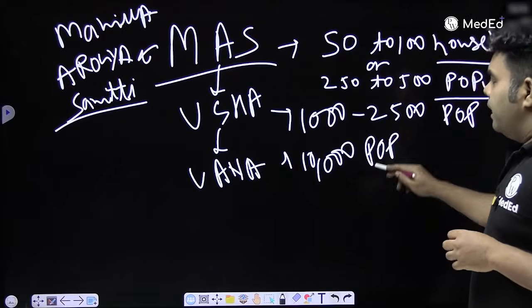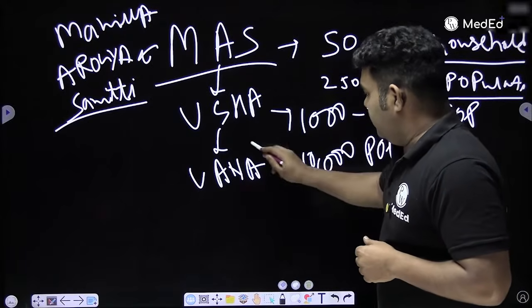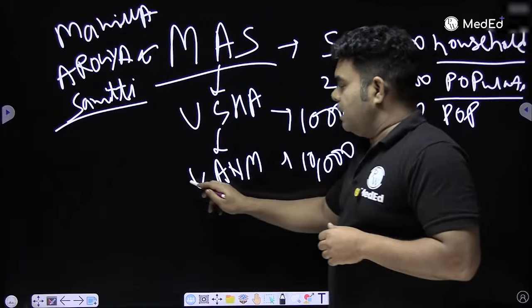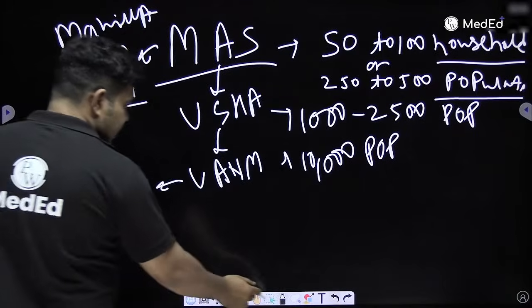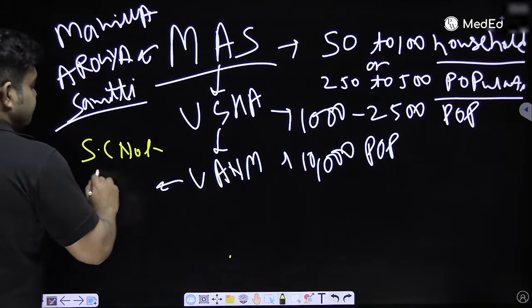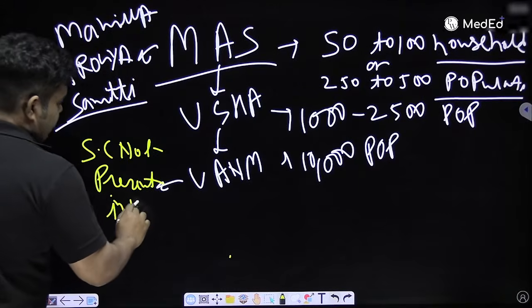So in one exam they asked, which is not present in urban area? Is it sub-center or PHC or CHC? So remember, sub-center is not present in urban area. In place of sub-center, we have urban ANM. Okay, sub-center is not present in urban area. That's why